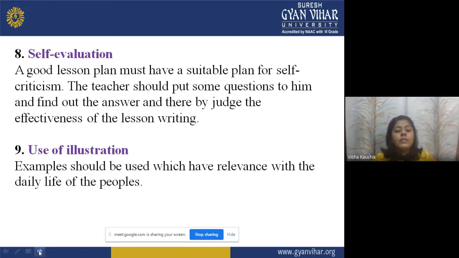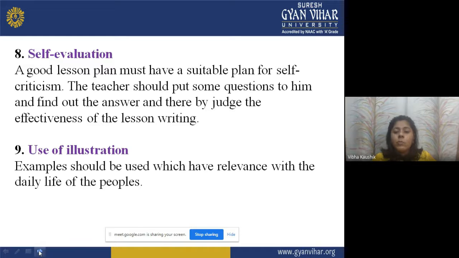Now, next one is self-evaluation. A good lesson plan must have a suitable plan for self-criticism. Self-evaluation, where a person can evaluate his or her own performance.